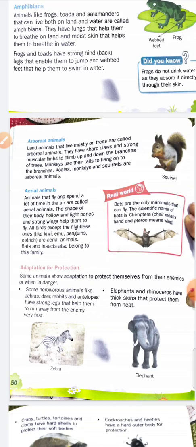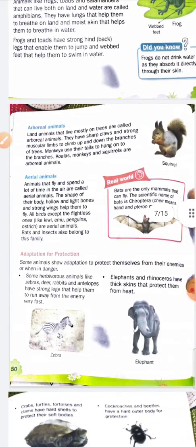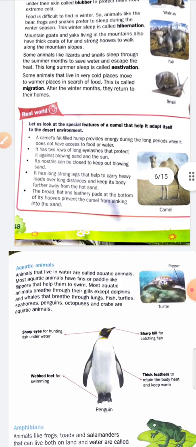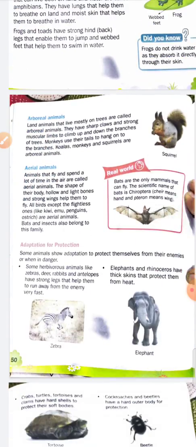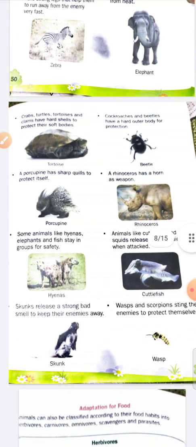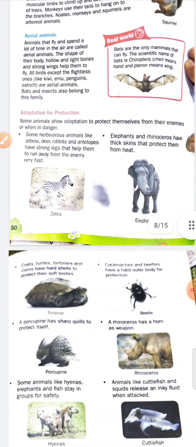So you read this: amphibians, aerial, arboreal, aquatic. I hope you understand. In the next lecture we will discuss adaptation for protection. Okay students, take care, bye.